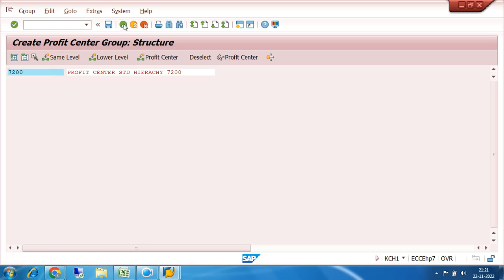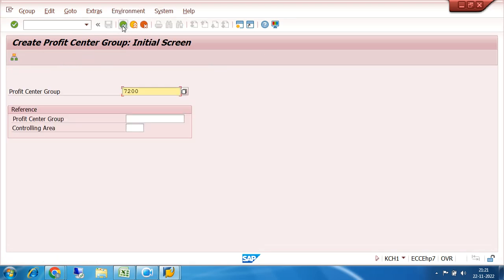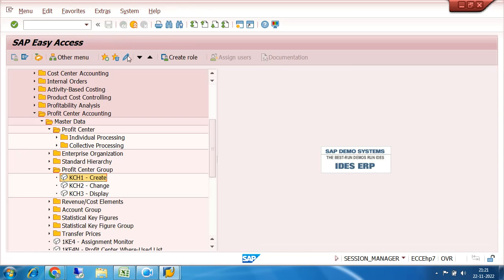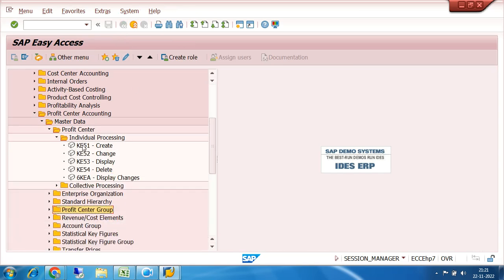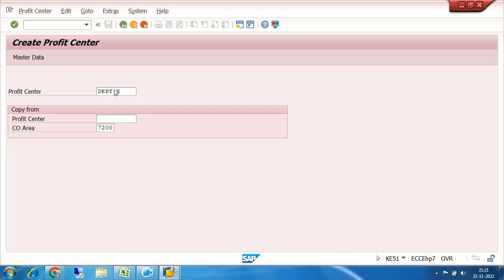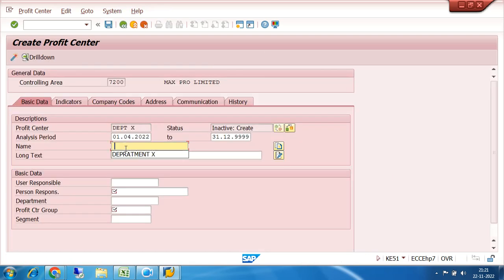So let us create the profit center from that place and assign this under the hierarchy. So individual processing, create. This is department X, person responsible Mr. X. Then if I click on the profit center group, it is also showing profit center group not active.